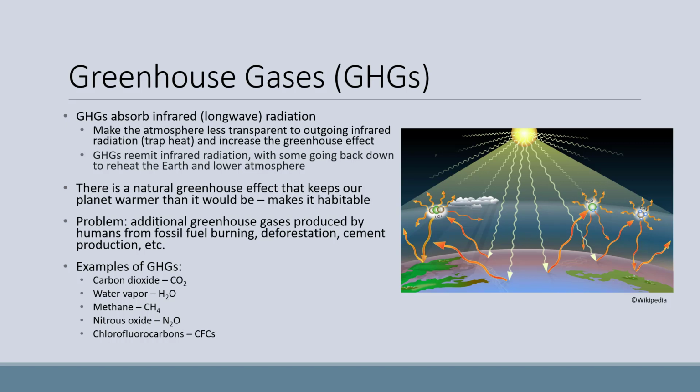There is a natural greenhouse effect that keeps our planet warmer than it otherwise would be, and this makes the Earth habitable. The problem is that additional greenhouse gases produced by humans from fossil fuel burning, deforestation, cement production, and so on add to this. Examples of greenhouse gases include carbon dioxide, water vapor, methane, nitrous oxide, and chlorofluorocarbons.